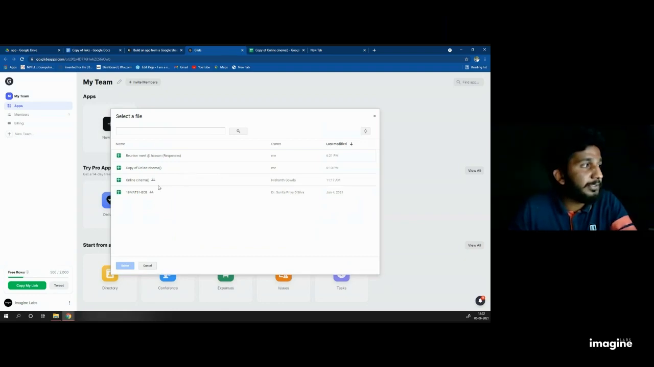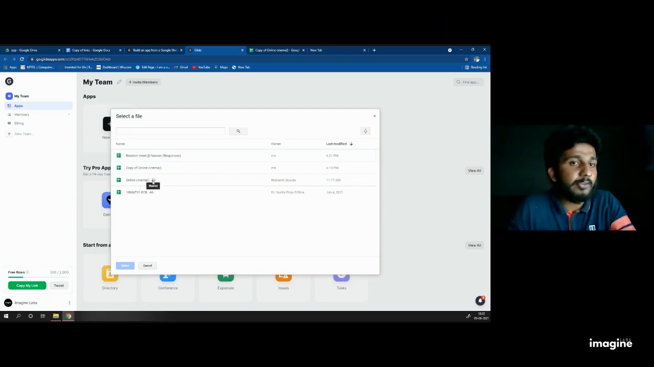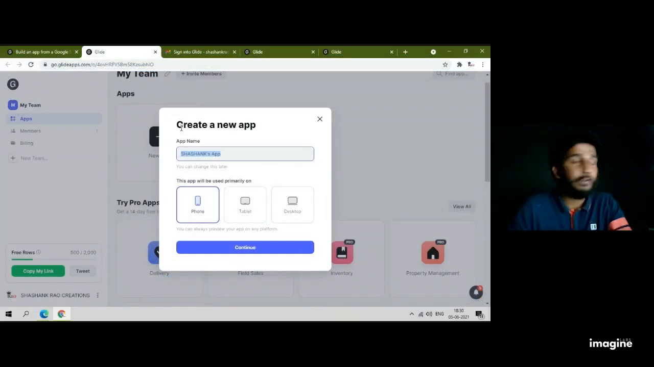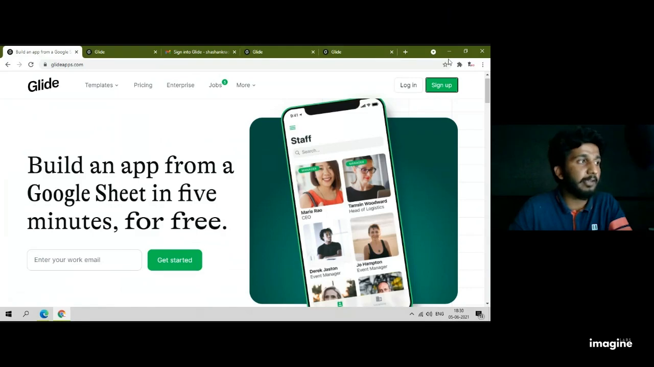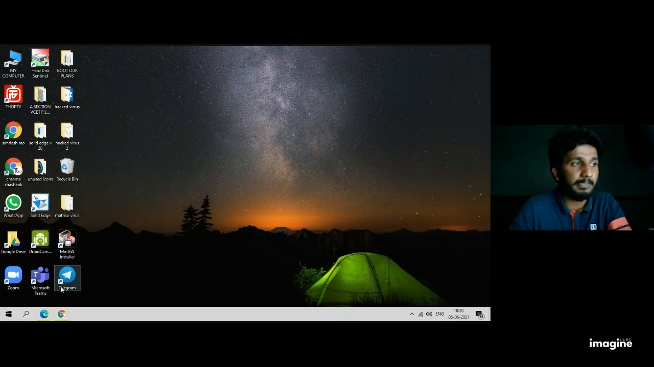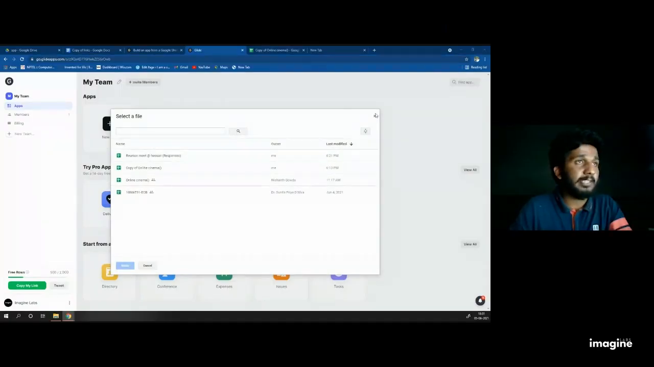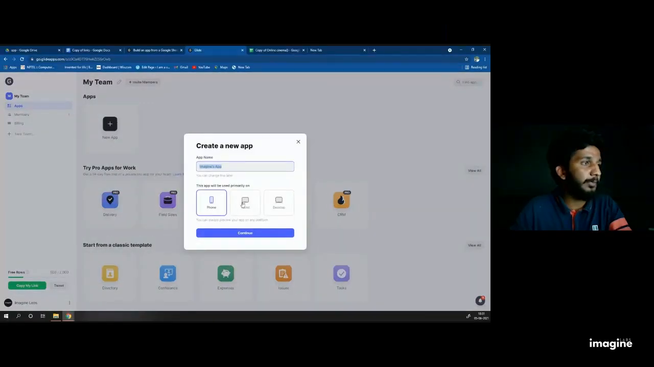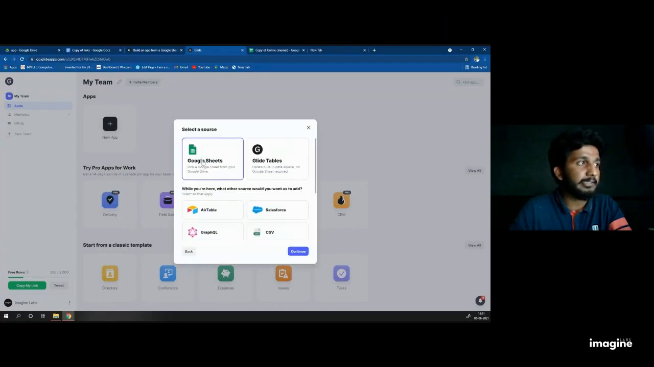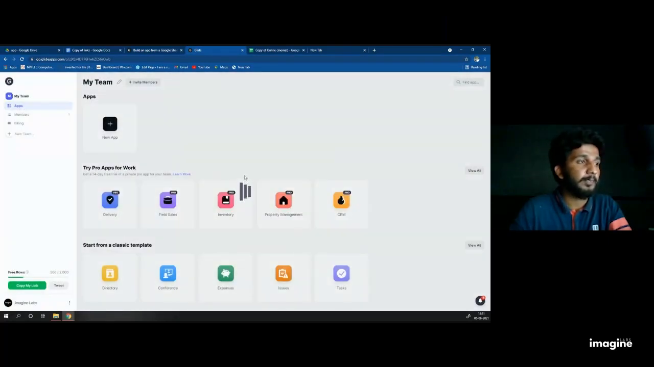Now you can see online cinema. It's showing shared. That means it is shared by me. If I change my data sheet, your data sheet is also going to change. Everyone click on new app, select the phone, name the app, click on continue, select Google Sheet and press continue. When I click on new app, I name my app, select the phone and continue, and I select the Google Sheet and I press continue.